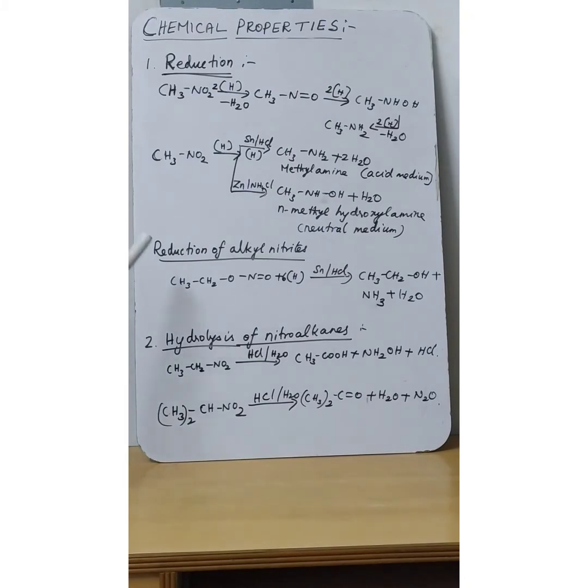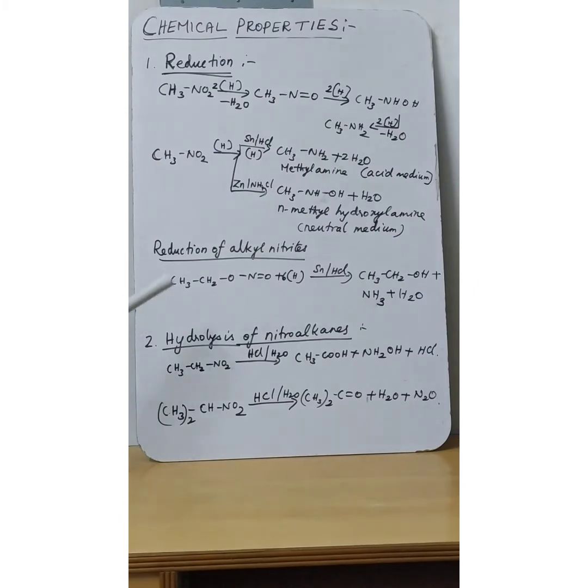Okay, next one, reduction of alkyl nitrites. Now nitro compounds reduction we have discussed. Now what is that? Alkyl nitrites. So for example, ethyl nitrite will undergo reduction in the presence of stannous chloride and hydrochloric acid. It will give ethyl alcohol as the main product by the removal of ammonia and water. One hydrogen will come and attach to this O and it will give ethyl alcohol as the product, and the balance 3 hydrogen will come and attach to this N and it will give ammonia as the product, and the balance 2 hydrogen will come and attach to this oxygen and it will be removed as a water molecule.